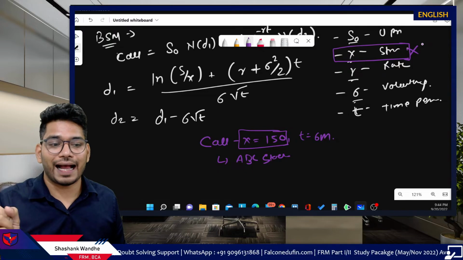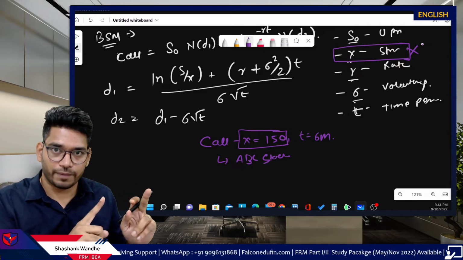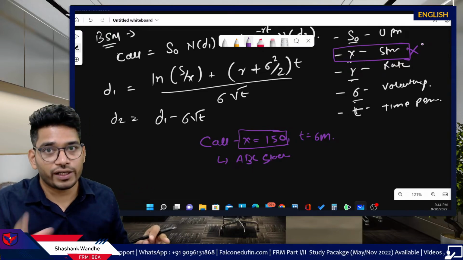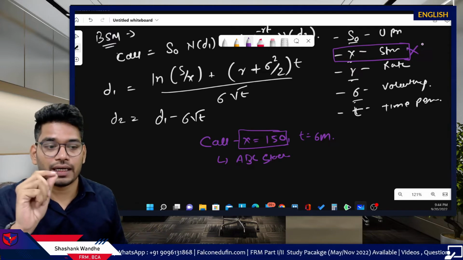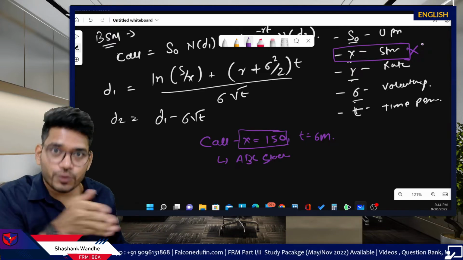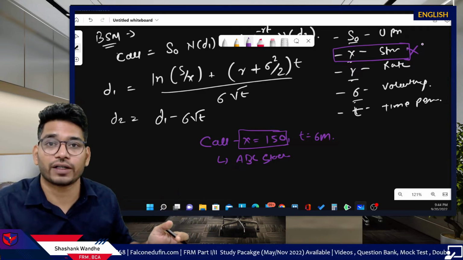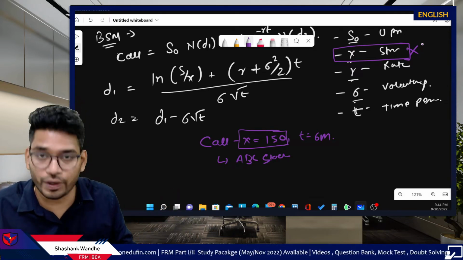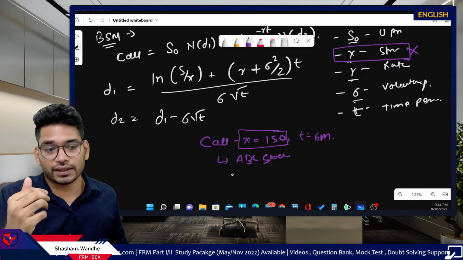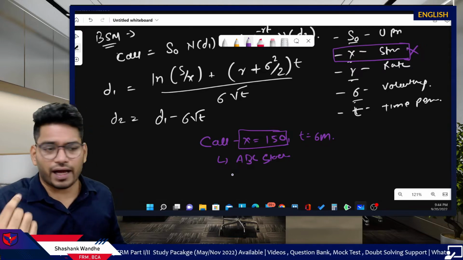However, as the option reaches maturity, volatility might change, which will impact option prices. Time period will automatically keep reducing because option is reaching maturity. So time period will affect the option prices because it is also included in your BSM formula. Then volatility, yeah, risk-free rate.